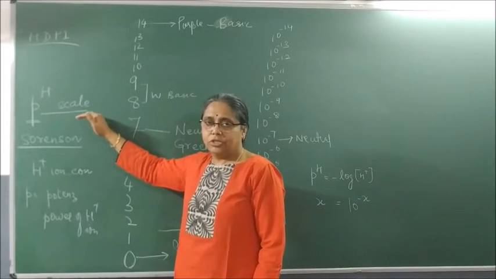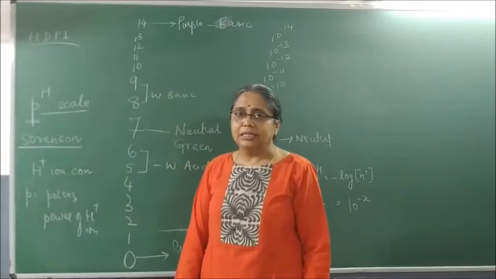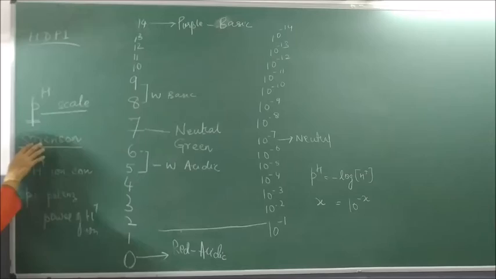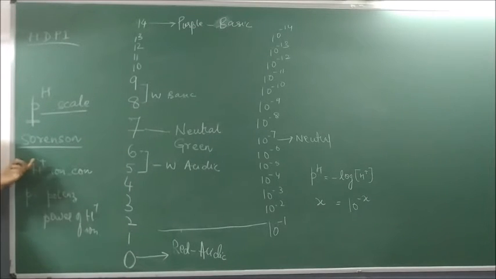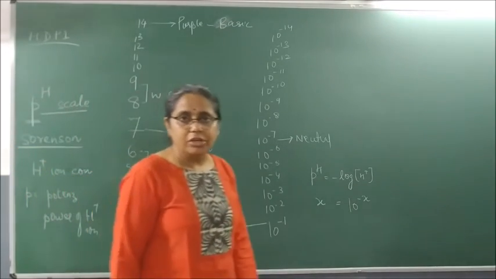So always understand, to measure the strength of an acid or a base, we generally study a term or a scale which is called as what scale? pH scale. This pH scale is given by whom? Given by Sorensen. This pH scale is used to study the H plus ion concentrations of acids or bases. The P in pH is taken from a German word called potence, which basically means what? The power of H plus ion concentration.